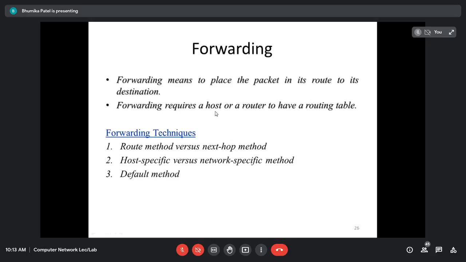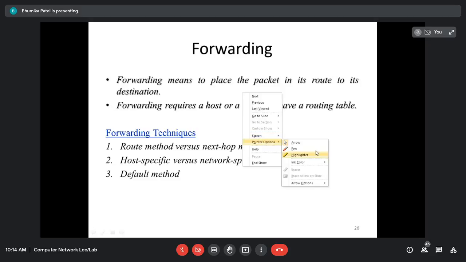Next is forwarding. It is quite important. Forwarding means the process of placing the packets on their route towards the destination. Forwarding is possible only if the host and the router have a routing table of their own. As we know, from the source to the destination there will be multiple paths, multiple routes. So we have to select one optimal path. Optimal path means the shortest path from source to destination.